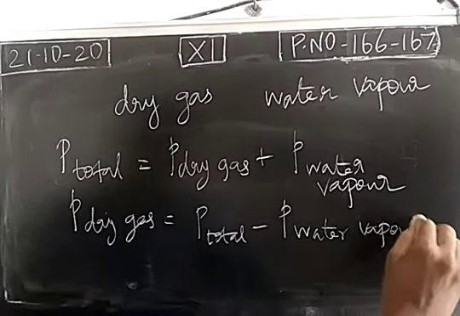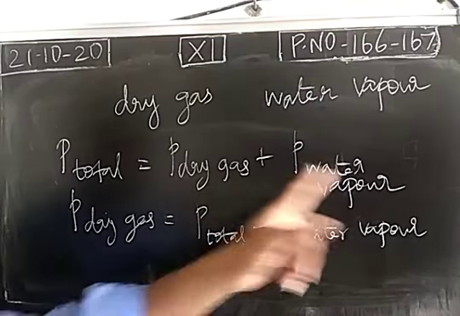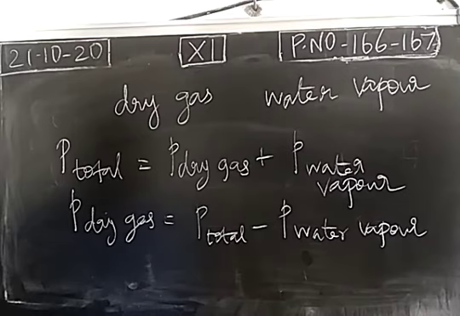So this is the application of Dalton's law. So dry gas is coming out due to the downward displacement of water vapor in a container. So we calculate the pressure of dry gas using this formula. Pressure of water vapor is nothing but aqueous tension. Aqueous tension of air. The value will be different at different temperatures. So this is aqueous tension. From the total pressure, you just subtract aqueous tension, you will get pressure of dry gas. This is the application of Dalton's law.